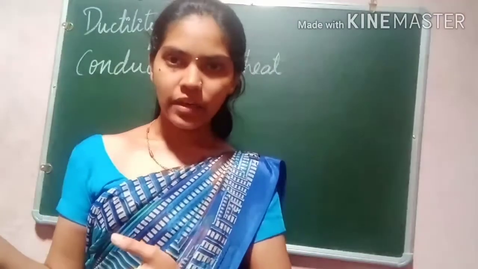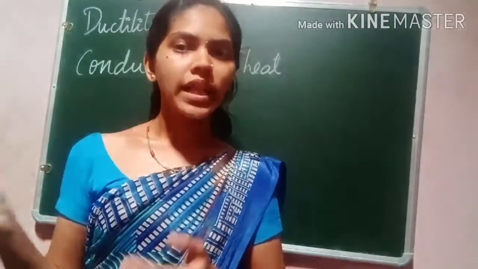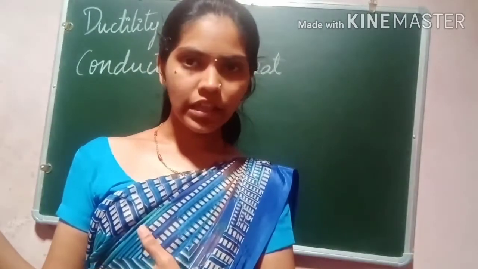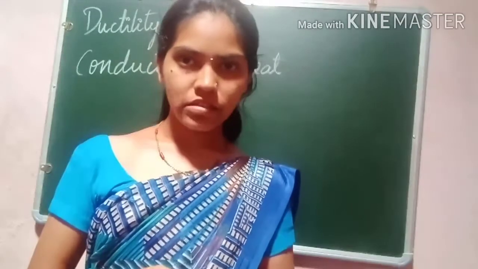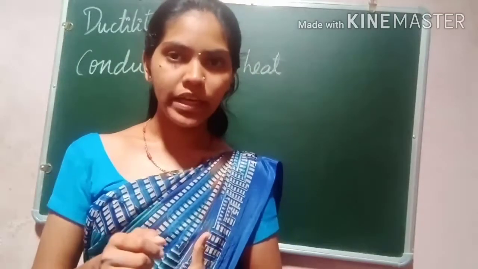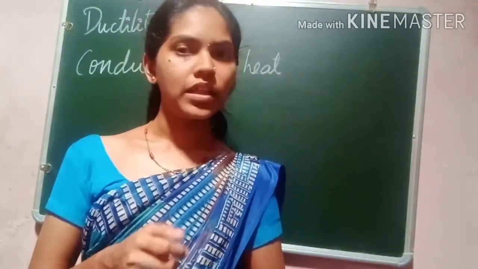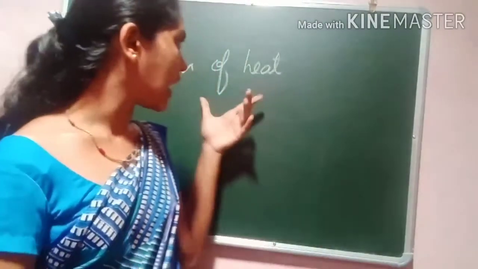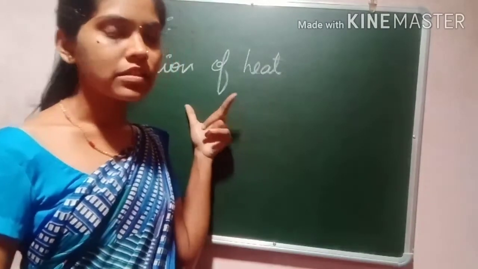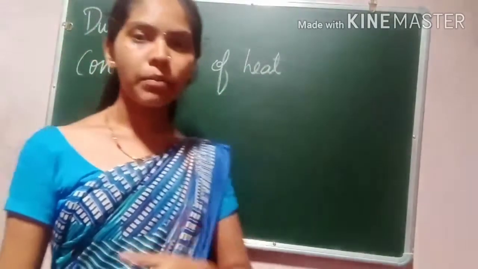We don't use wooden material, because it does not conduct heat. Copper and aluminium are metals, and they conduct heat. So we can see this property of conduction of heat in metals.